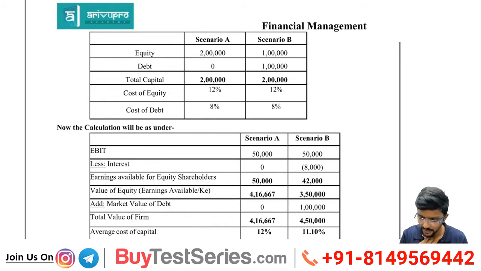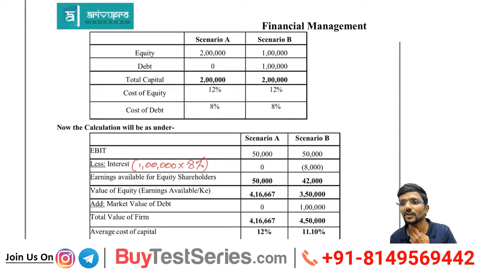Equity: first scenario 2 lakh, whereas in the second scenario 1 lakh. Debt: 0, and 1 lakh. Total capital 2 lakh in each case. Cost of equity 12, cost of debt 8. Now they have told 50,000 is what I am expecting to earn. EBIT they have mentioned in the illustration. Next, interest in the first scenario is 0 because debt is 0, whereas in the second scenario 8,000. How did I get that 8,000? Simple, I am borrowing 1 lakh and interest is 8%, so 8,000 in scenario B, whereas in scenario A there is no debt, that is why there is no interest. Then earnings available to equity shareholders: 50,000 and 42,000.